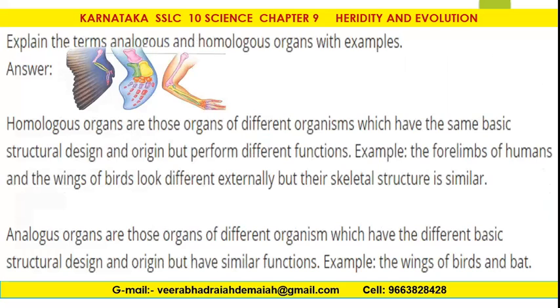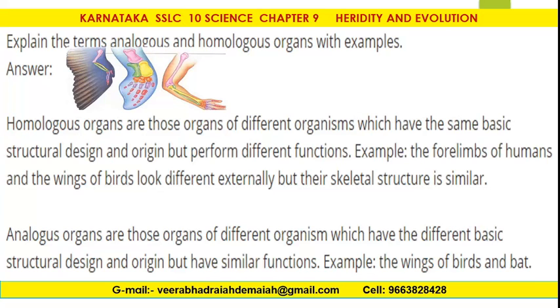He explains the terms analogous and homologous organs with examples. Homologous organs are those organs of different organisms which have the same basic structural design and origin but perform different functions. For example, forelimbs of humans and the wings of birds look different externally, but the skeletal structure is similar. That's why it's called homologous.